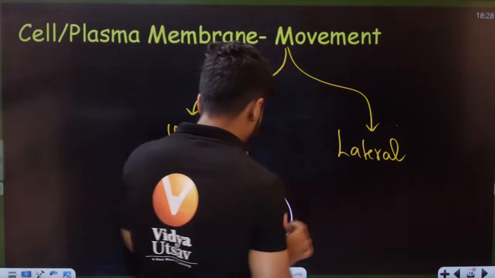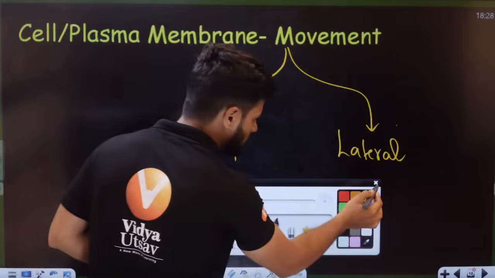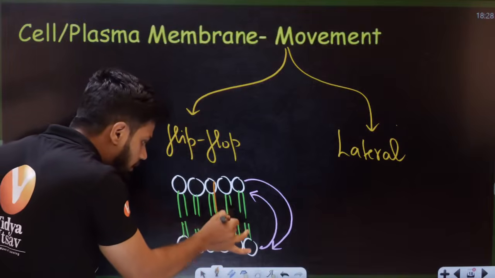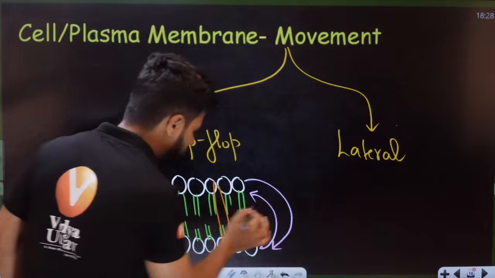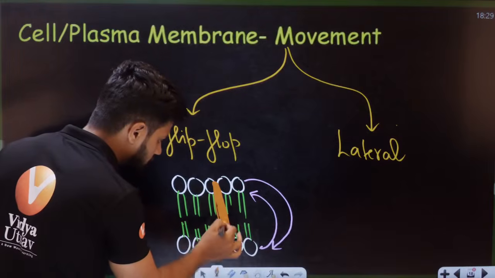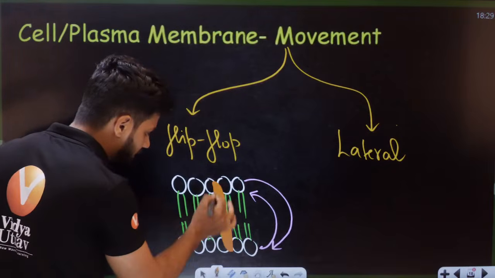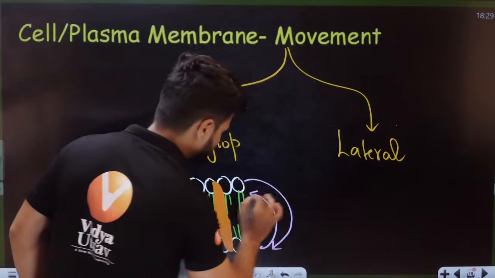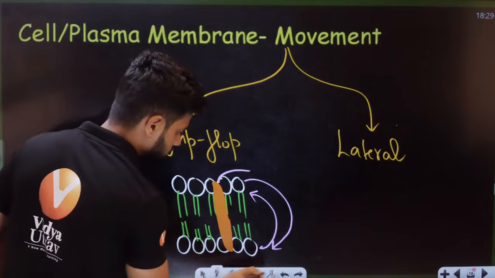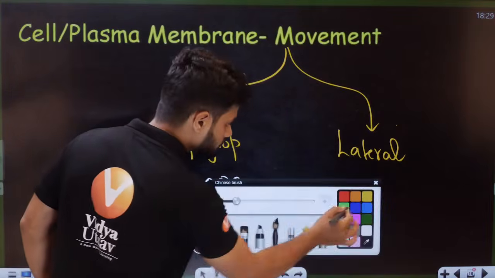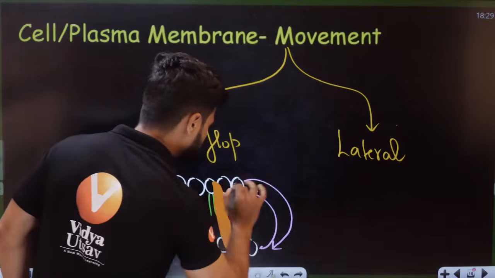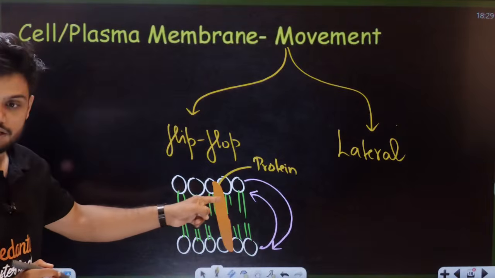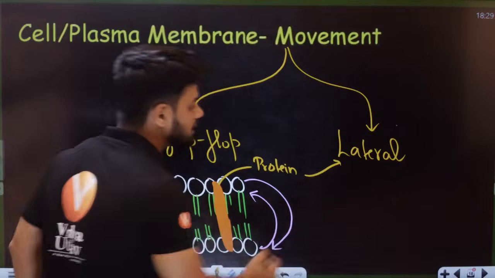Now, what is lateral movement, students? I'll draw it here only. What do you mean by lateral movement? Understand, students. Let's say I have a protein on the inside here. This right here is a protein. Now this protein right here, students, it will undergo lateral movement.